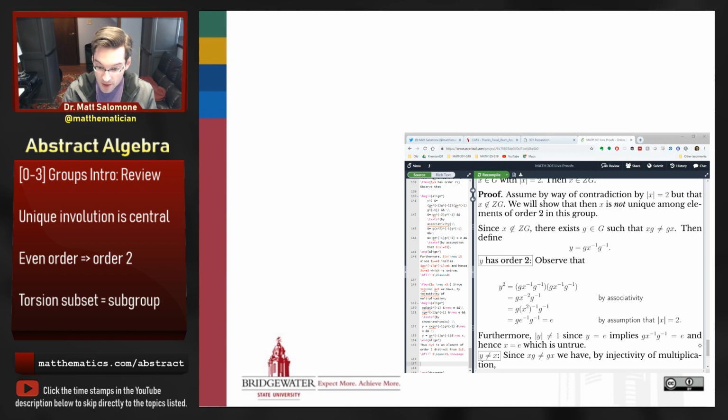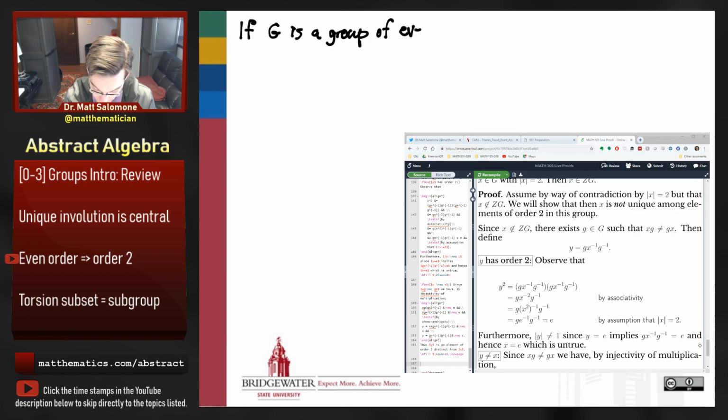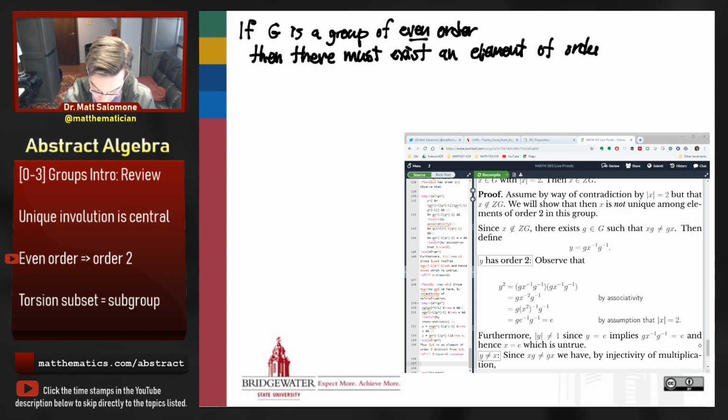All right, welcome back. We're going to move forward to our next proof here. And the statement of this result is that if you give me a group with an even number of elements, so if G is a group of even order, then there must exist an element of order 2 in G. So I can't make a group with an even number of elements unless I have an element of order 2 in my group.